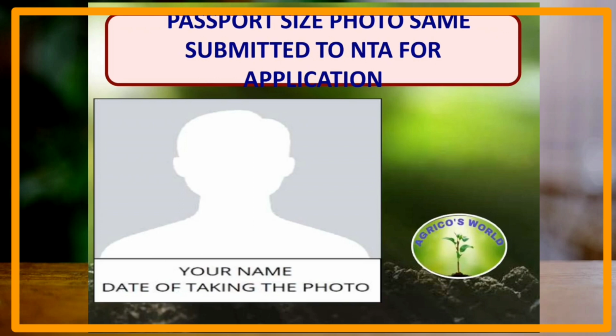The next one is the passport size photo, the same one submitted to NTA for the application. At the time of your seat allotment and the further counseling process, you should have some 4 to 5 passport size photos in your hand. Those photos should match the passport size photo which you used for your application, that means the photo which has your name and also the date on which the photo was taken.